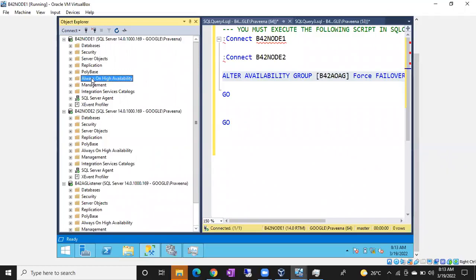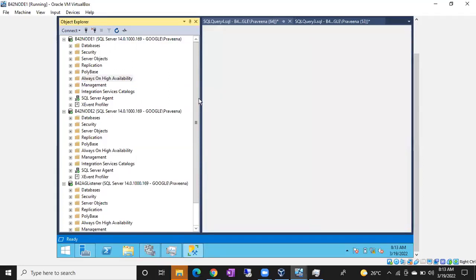Right click on Always On High Availability, show dashboard. Show dashboard is very important, guys. Show dashboard is an excellent feature, like how we have mirroring monitor and replication monitor. In the same way, for Always On we have show dashboard, guys.